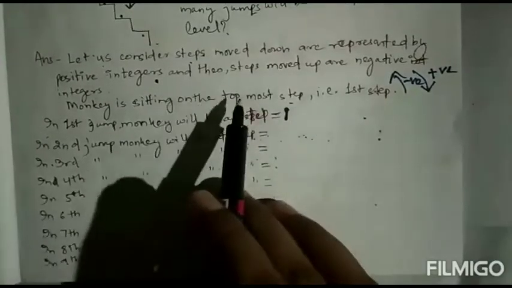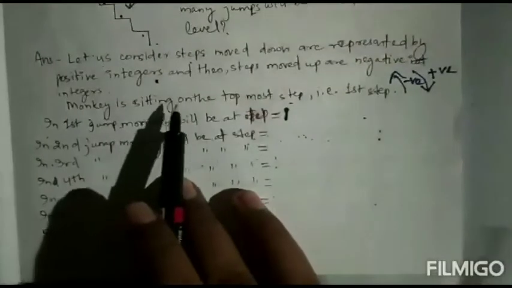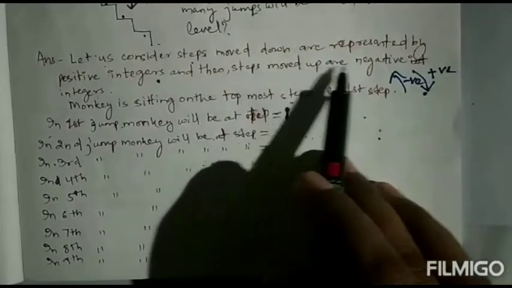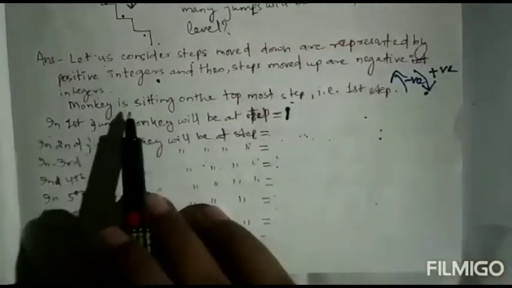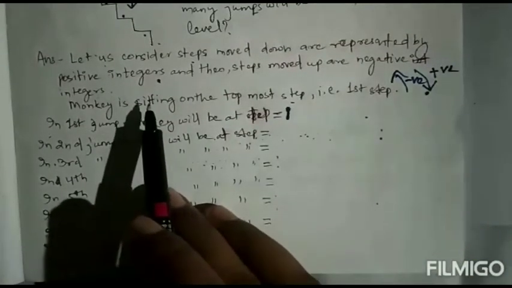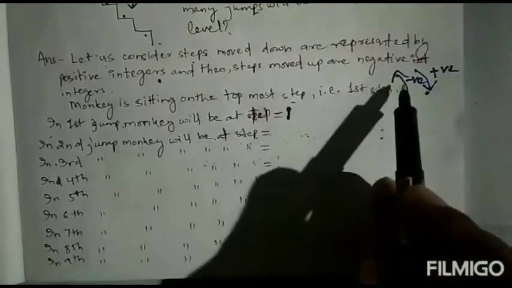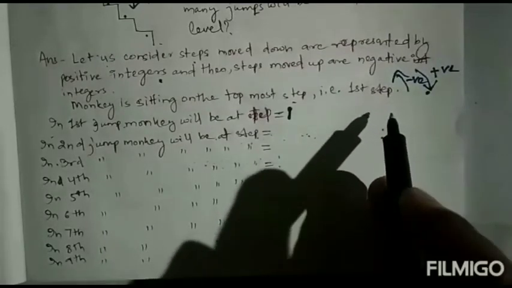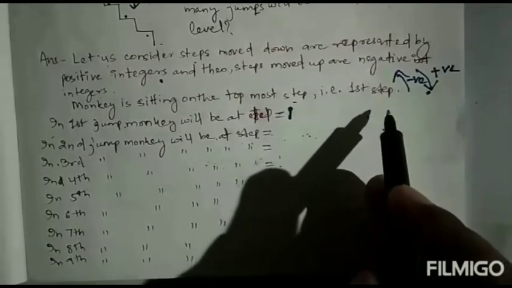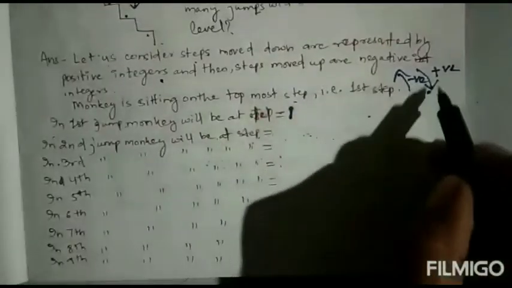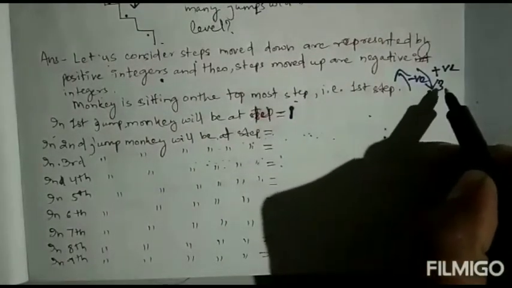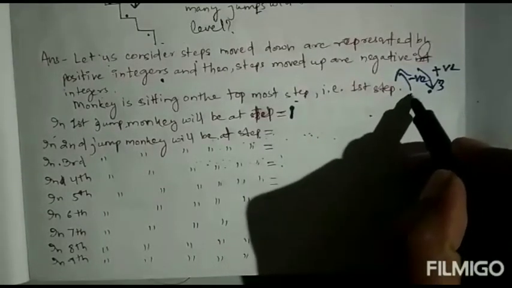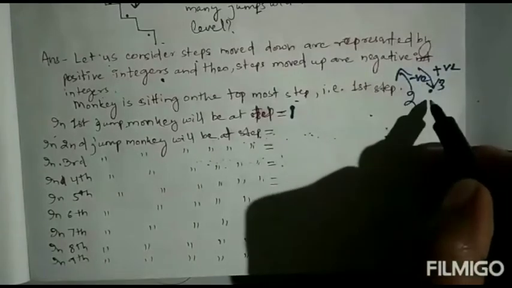So let us consider steps moved down are represented by positive integers. Then steps moved up are negative integers. So what is given? 3 steps down, 2 steps up. Going down it moves 3 steps, and when it jumps back it goes 2 steps up.